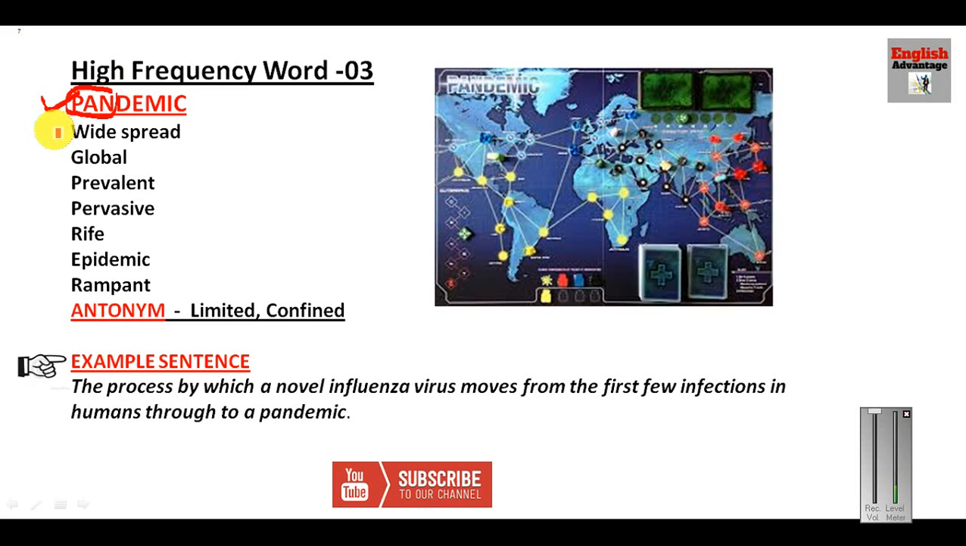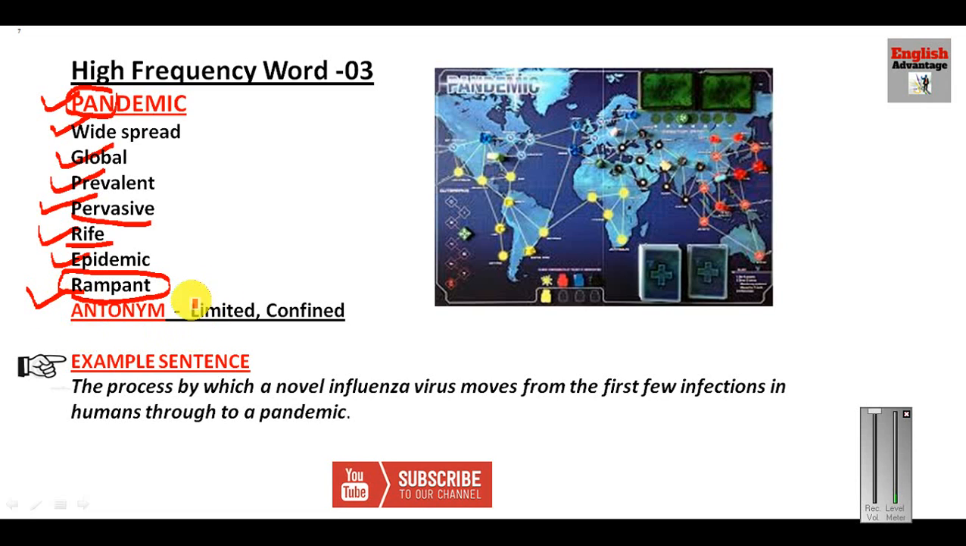It is used for disease, like widespread disease, global. Prevalent, it means it's everywhere. Pervasive, it means it's widespread. Or this is also a new word, rife. Rife also means it's widespread, it's everywhere. Epidemic or rampant. This word is very commonly used with corruption, like corruption is rampant in India. Corruption is everywhere in India. So the word rampant is also very commonly used.